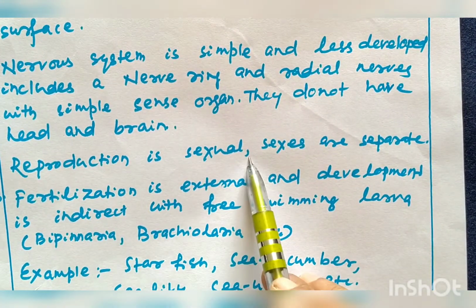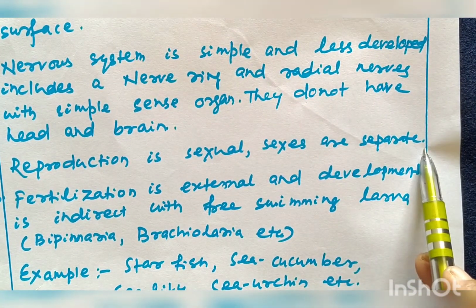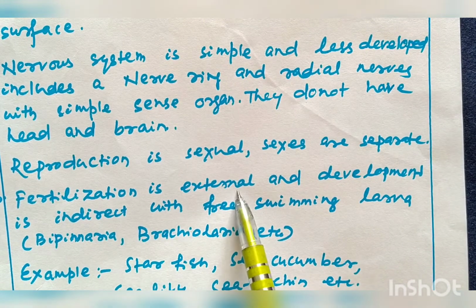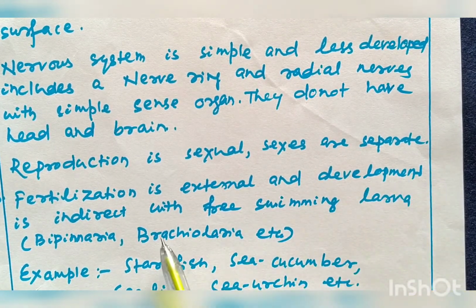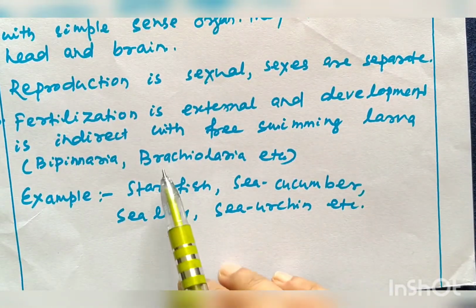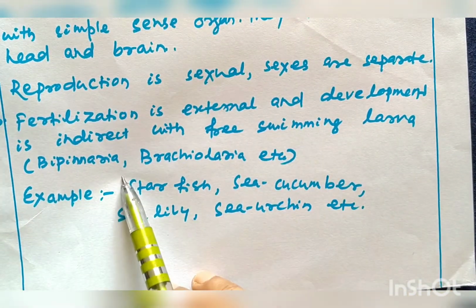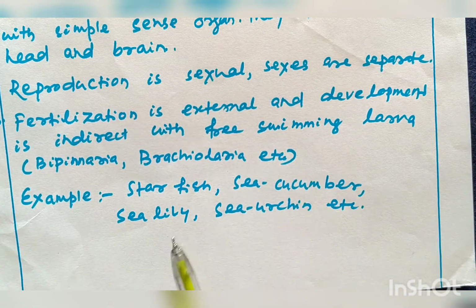Reproduction is sexual. Sexes are separate. Fertilization is external and development is indirect with free swimming larvae. So, larvae of echinoderms are Bipinnaria, Brachiolaria, etc.